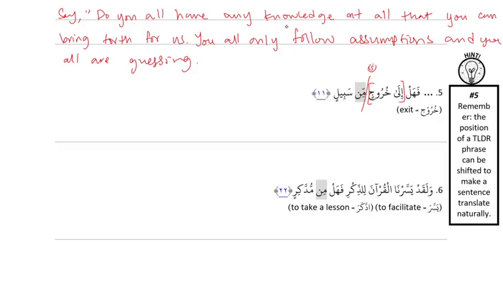So are there any paths? If we were to translate in order, we'd say, are there to an exit any paths? And then we want to naturalize that. So are there any paths? إلى, towards an exit. To an exit, instead of "are there to an exit any paths?" Are there any paths to an exit? Or say any paths at all. You get that min emphasizer.